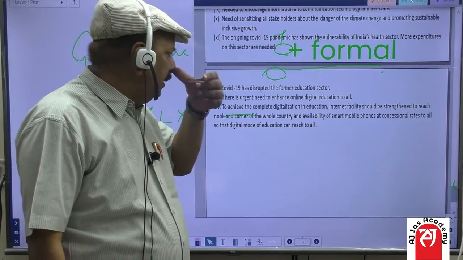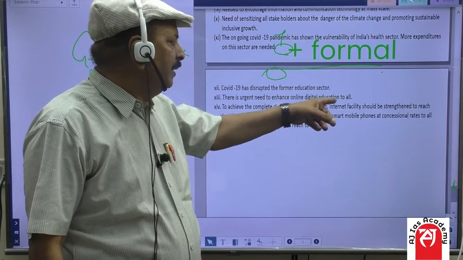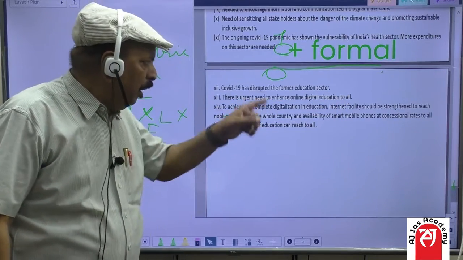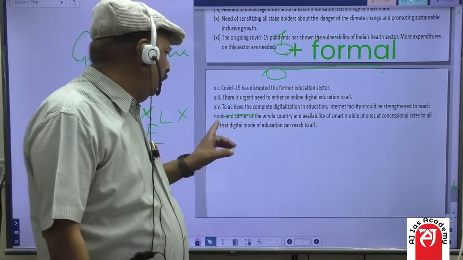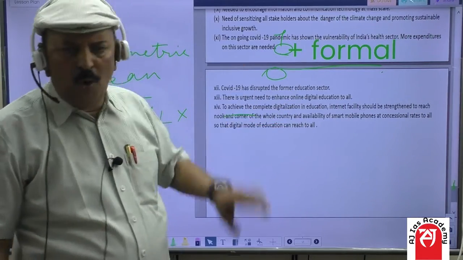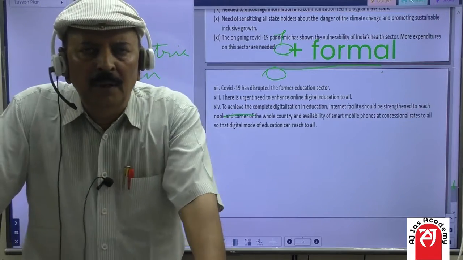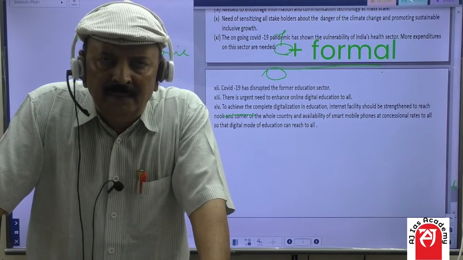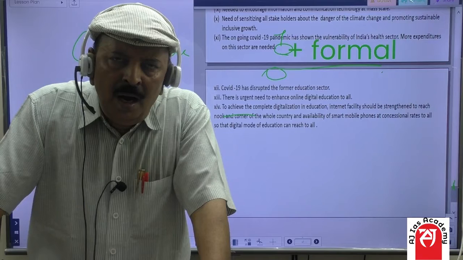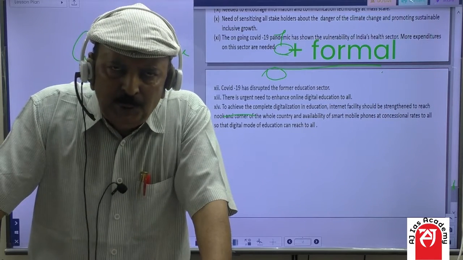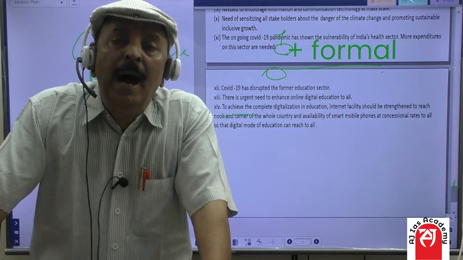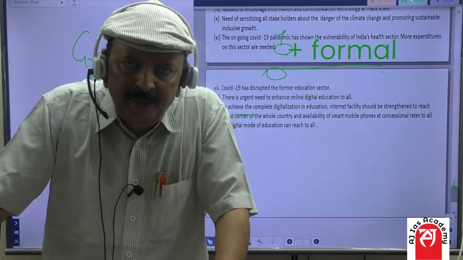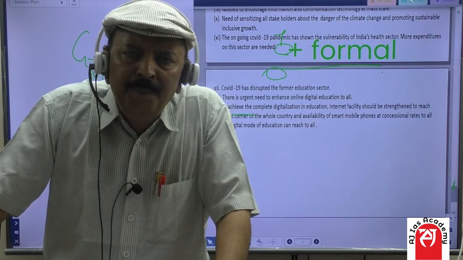To achieve the complete digitalization in education, internet facilities should be strengthened to reach every nook and corner of the whole country, and smart mobile phones should be available at concessional rate to all, so that the digital mode of education can reach all. As you know, students, because of this pandemic COVID-19, nobody knows how much time it will take to settle down. Even after vaccination, certain cases have been reported that people have become affected by COVID.